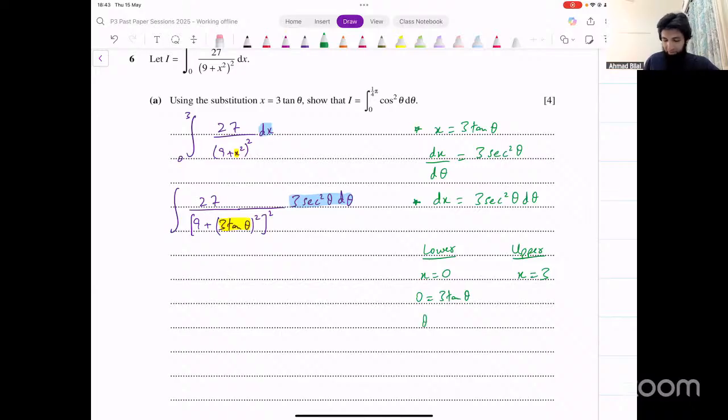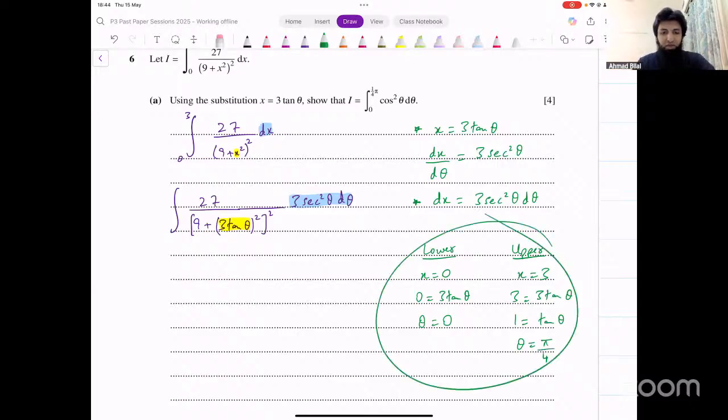You find tan inverse of that. That will also turn out to be 0. What about this? 3 equals 3 tan theta. That will become 1 equals tan theta. And the value of theta that you get from this when you do tan inverse 1 is going to be pi over 4. So you show this process in which you change the limits. Showing this working is important. Make sure that you show this working.